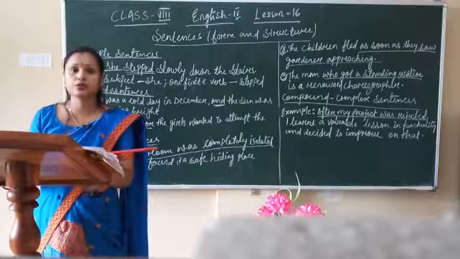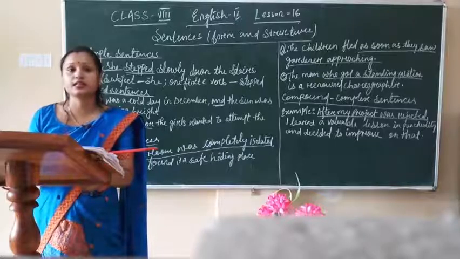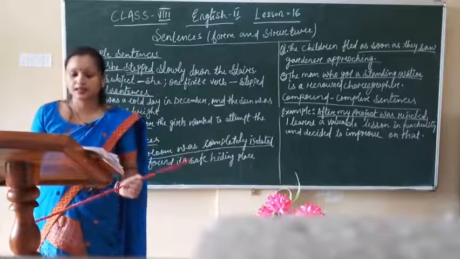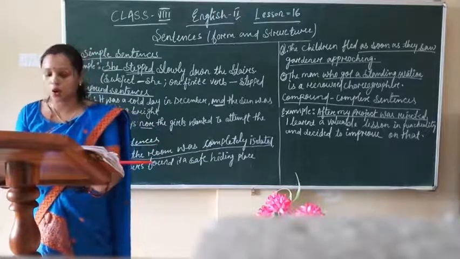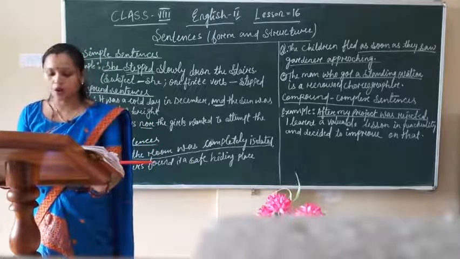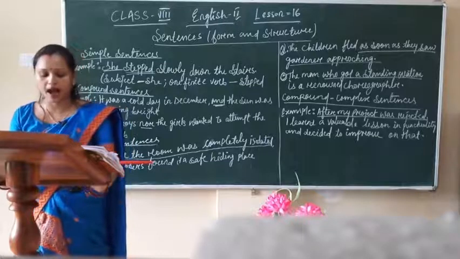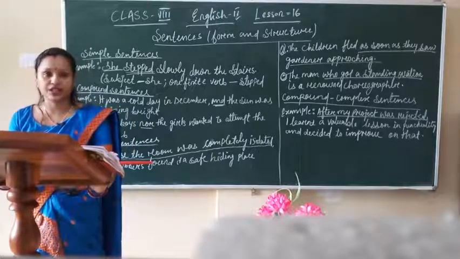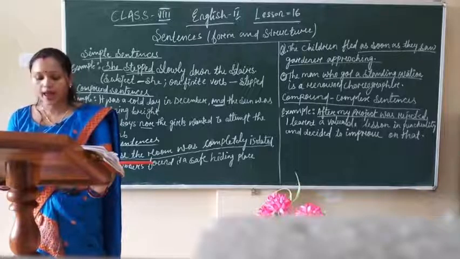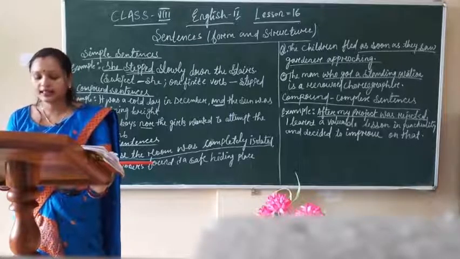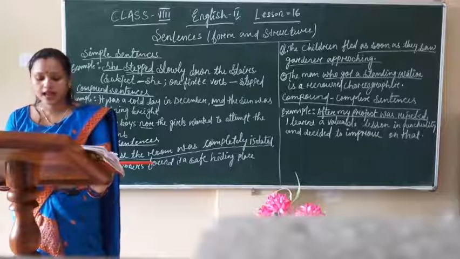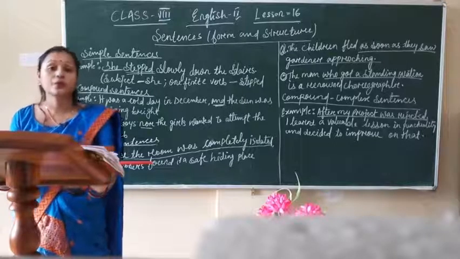So here also it is divided, it is joined by three parts. So the first one is what? The subordinate clause may be an adverb clause joined to the main clause by a subordinating conjunction like when, after, before, whenever, while, if, until, unless, still, because, since, as, where or wherever.